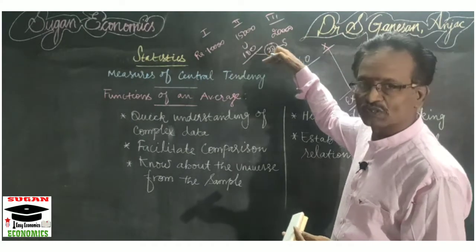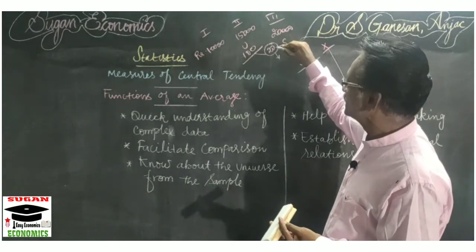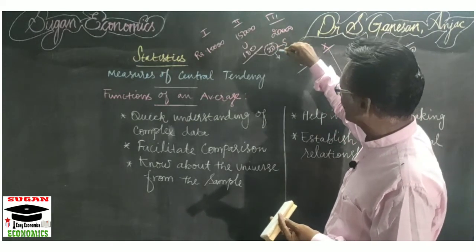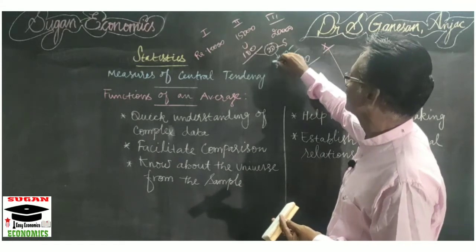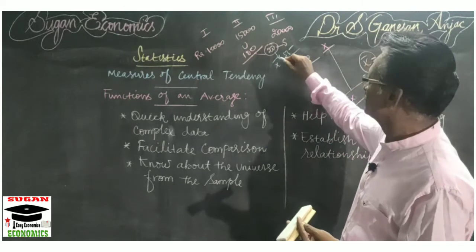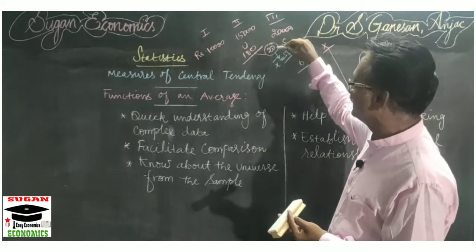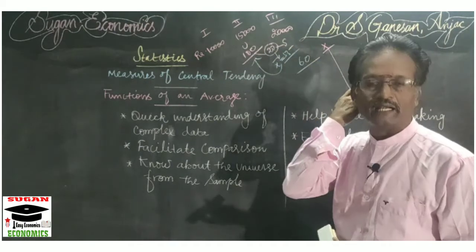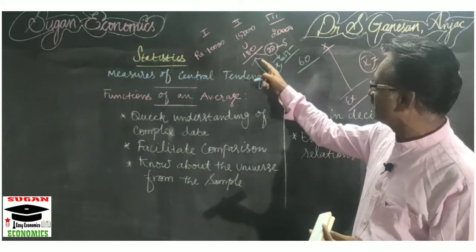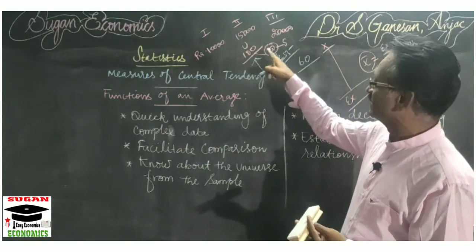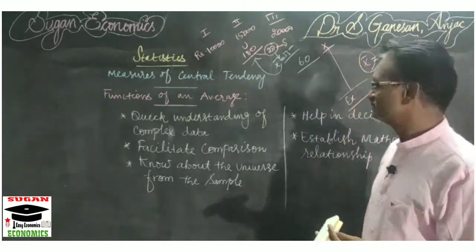Now you calculate the average for these 20 students, given the marks obtained by them in a particular subject. Suppose you get an average value, x bar, of 55 for these 20 students. This 55 should not only represent the 20, it should also represent the 100. So we can know about the universe with the help of the sample, with the help of averages.